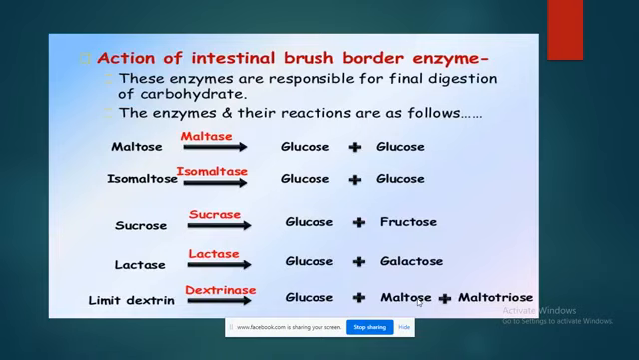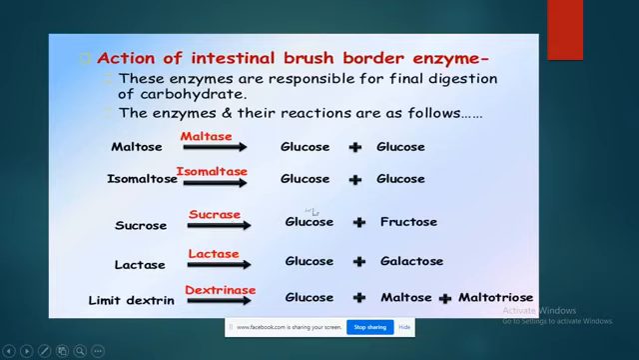Next, let's have a discussion about the breakdown components. Now, the action of the intestinal brush border epithelium, which I was talking about: these enzymes are responsible for the final digestion of carbohydrates. How? The maltose, with the help of maltase, is converted into two molecules of glucose, and this glucose, with the help of diffusion, is absorbed into the bloodstream. With the help of isomaltase, it breaks down into glucose and glucose, again absorbed into the bloodstream. Sucrose, with the help of enzyme sucrase, breaks down into glucose and fructose.